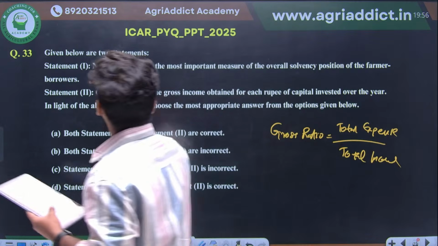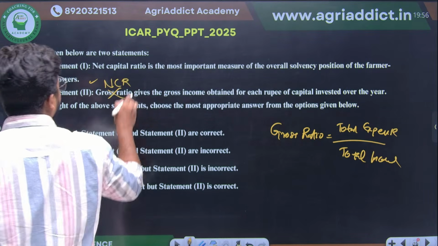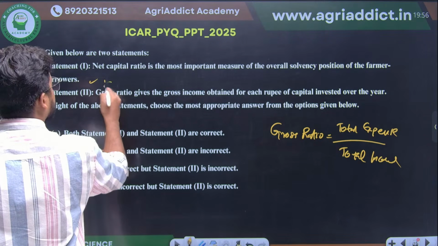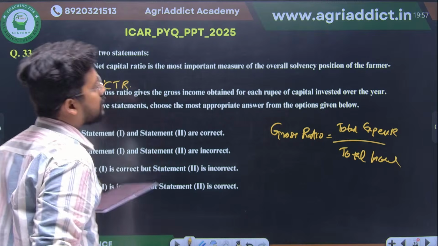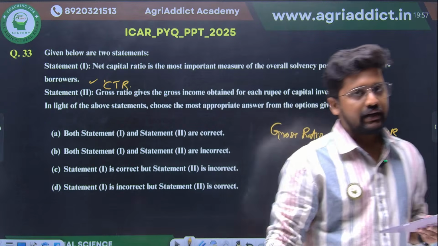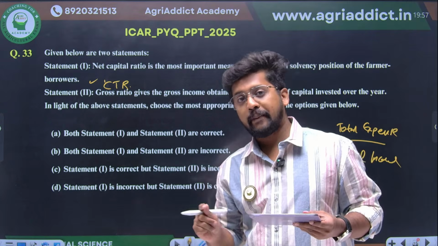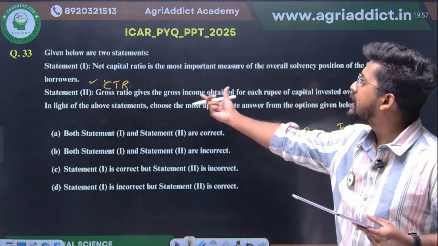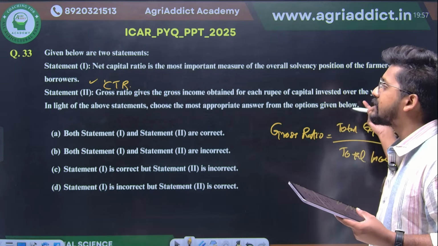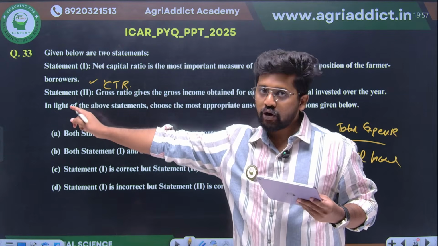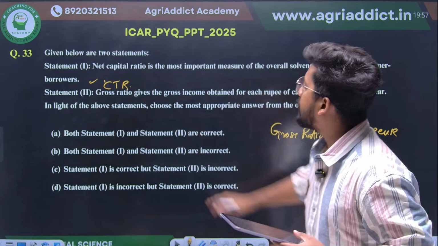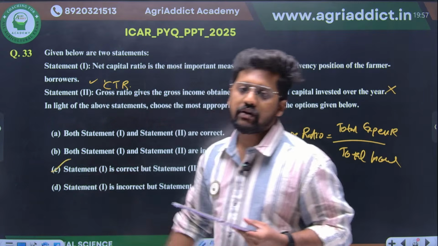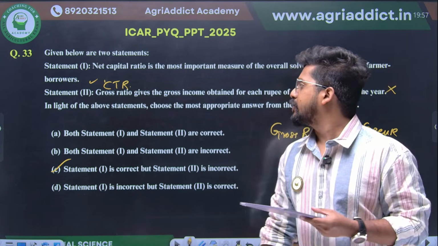If this was not the gross ratio but the capital turnover ratio, sorry, I mean the capital turnover ratio. What was capital turnover ratio? Total income divided by total capital. If it was your capital turnover ratio, it would give the gross income obtained for each rupee of capital invested, then this statement would have been more appropriate, right? So therefore, statement 2 is wrong. Statement 1 is correct, statement 2 is incorrect. Option C will be your correct answer. Okay, option C will be your correct answer here.